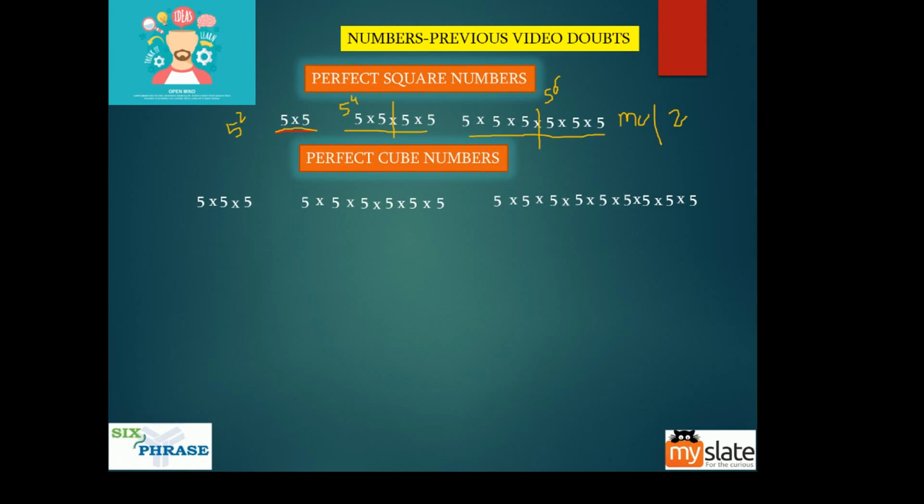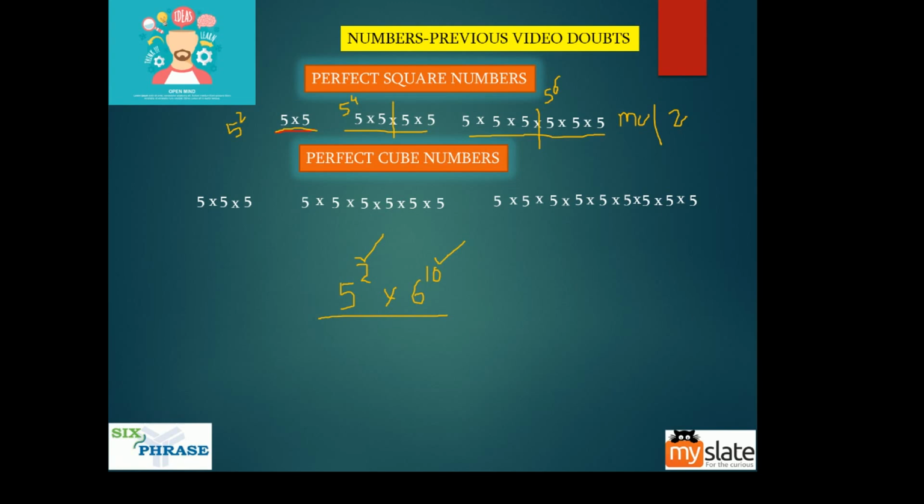Now, not only that, if I have a number like 5 square into 6 power 10, is this a perfect square? This is a perfect square because we have a multiple of 2. This is also a perfect square because we have a multiple of 2. So this whole number is definitely a perfect square.